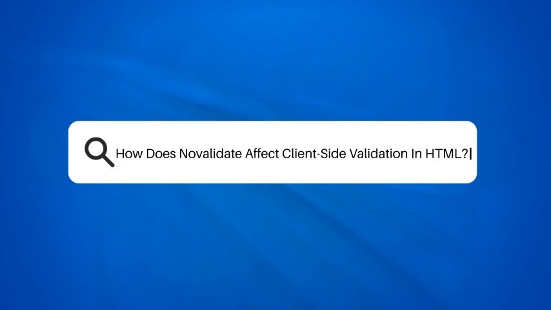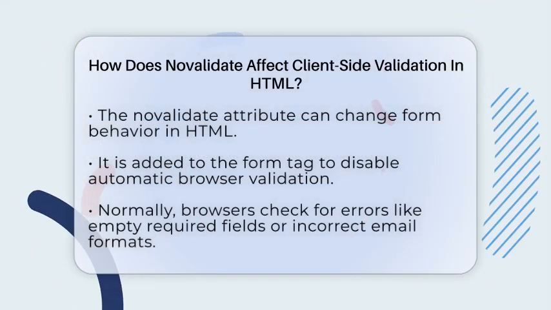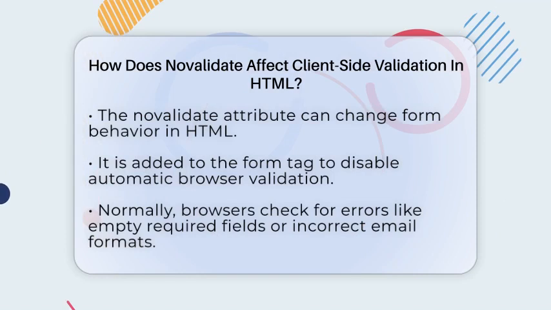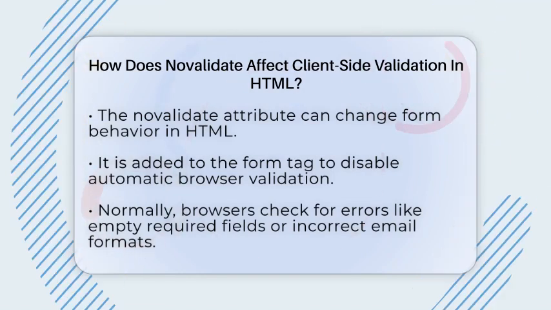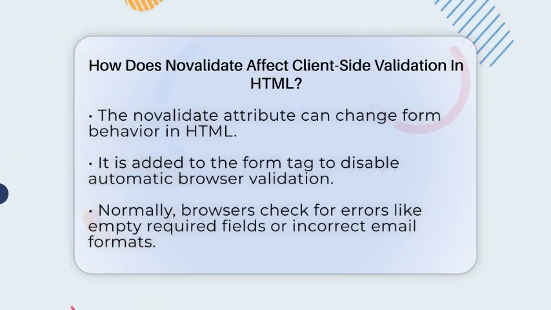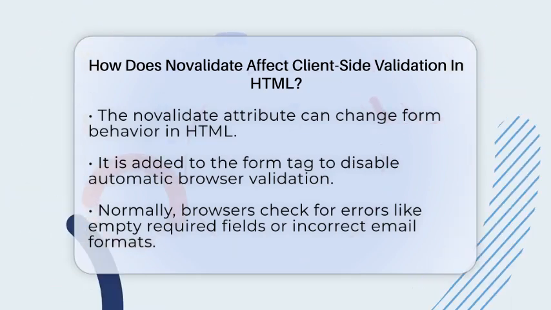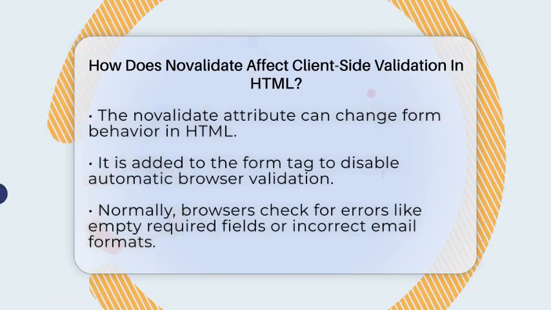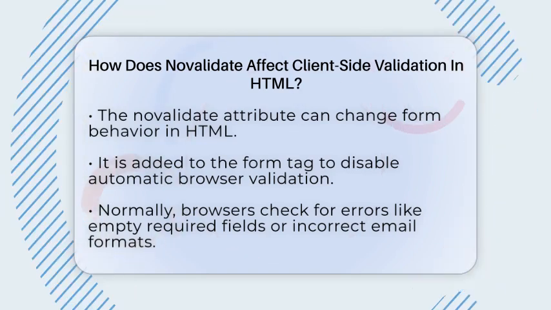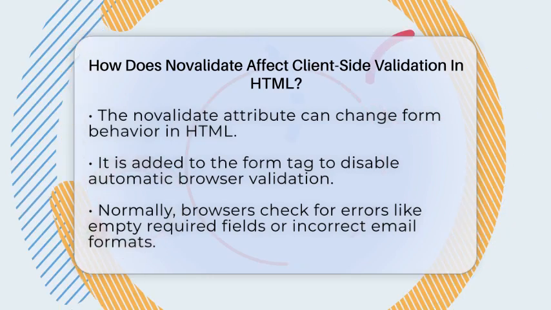How does Novalidate affect client-side validation in HTML? Have you ever wondered how the Novalidate attribute can change the way forms behave in HTML? Let's break it down in a simple way. The Novalidate attribute is a special feature you can add to the form tag in HTML. When you include this attribute, it disables the browser's automatic checks from validation when someone submits a form.